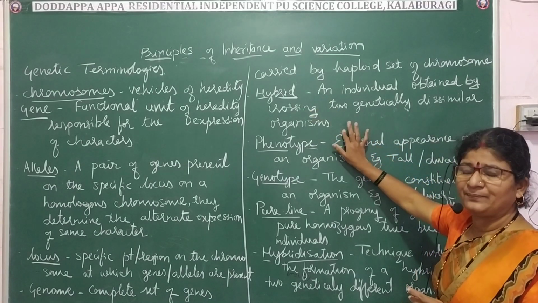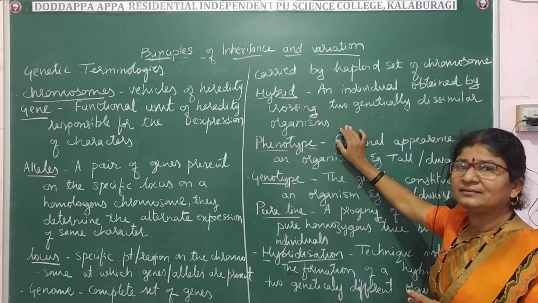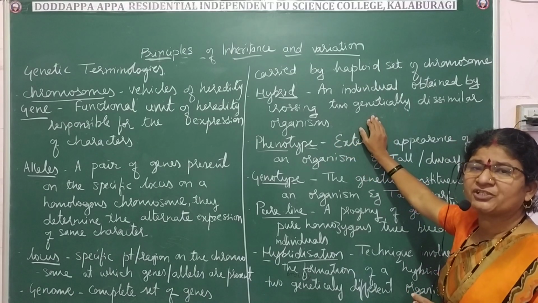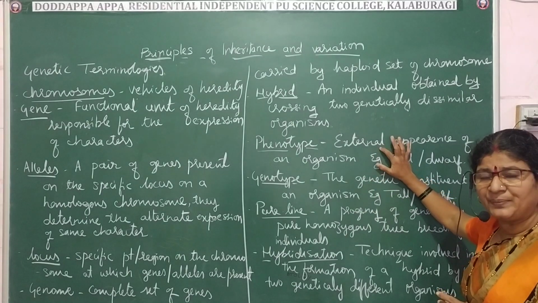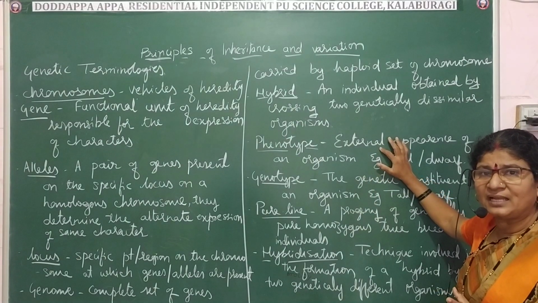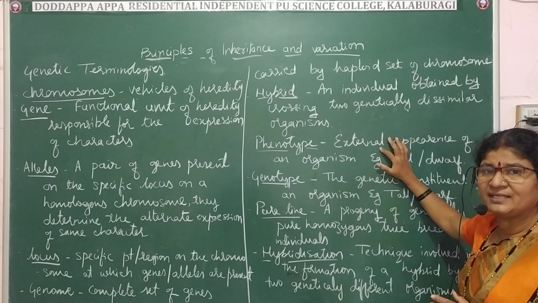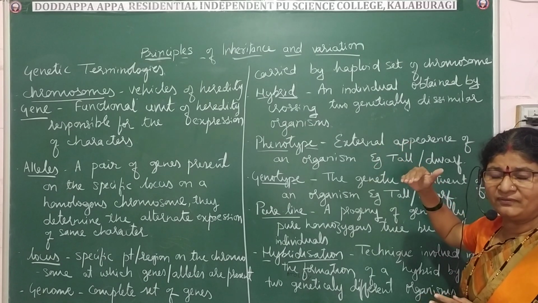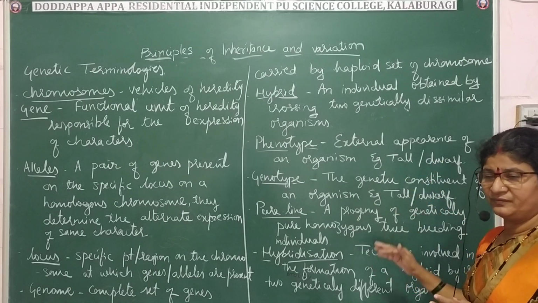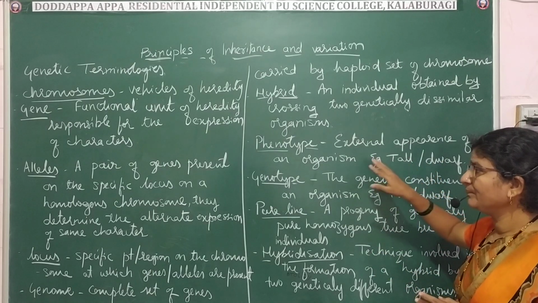Now phenotype. Phenotype, it is the external expression of an organism. That is external appearance. The external appearance of organism is called phenotype. Like in the height we will express tall and dwarf. Only one example I have taken.